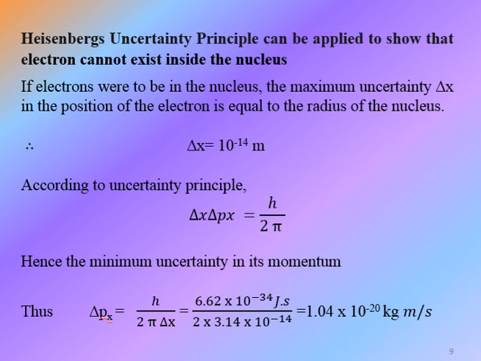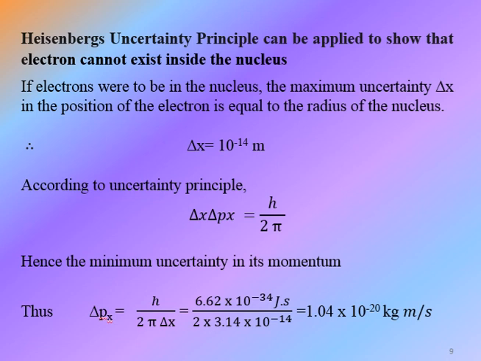Initially we consider that electrons were inside the nucleus, and later on we have to prove that they are not inside the nucleus. If electrons were to be in the nucleus, the maximum uncertainty delta x in the position of the electron is equal to the radius of the nucleus. Hence delta x equals 10 raised to minus 14 meter.